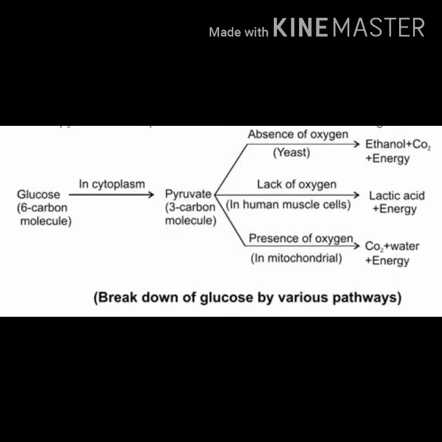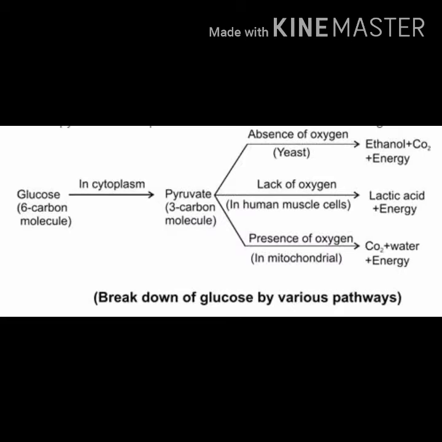In some organisms such as yeast and bacteria, they do not require oxygen for respiration. There is absence of oxygen. They follow the anaerobic form of respiration. Since this process takes place in the absence of oxygen, there is no complete conversion of 3 carbon molecules into 3 carbon dioxide molecules.